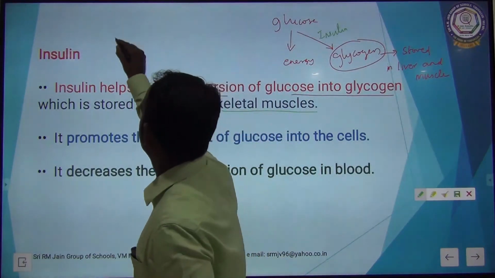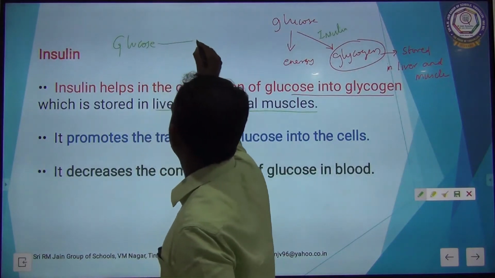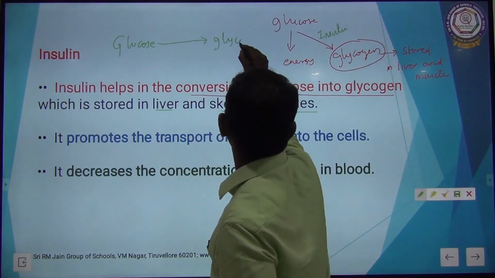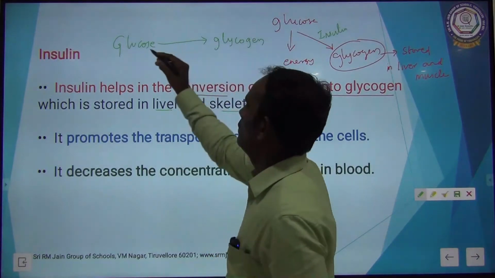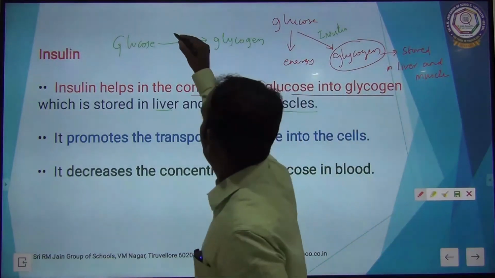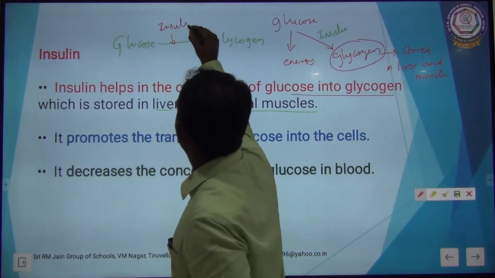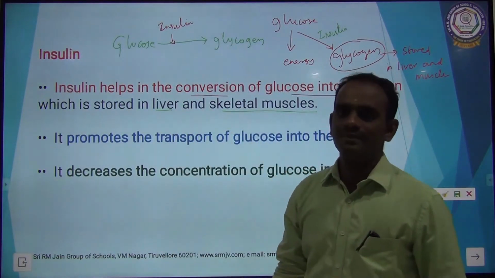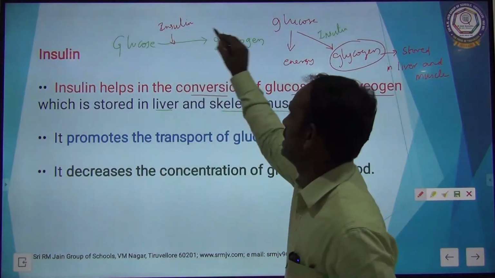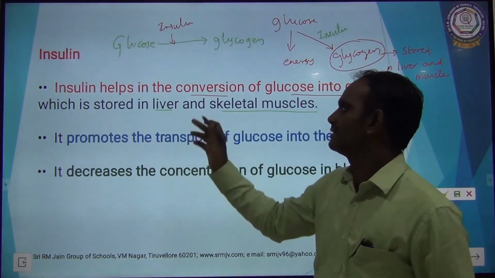So the conversion of glucose into glycogen by the action of insulin. Clear children? Yes. Once the glucose is converted into glycogen, the glycogen is stored in the liver as well as in the skeletal muscles.